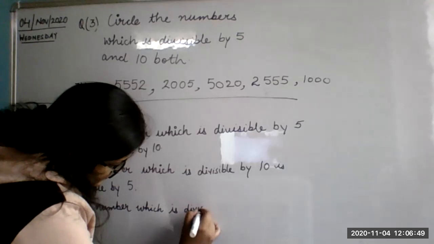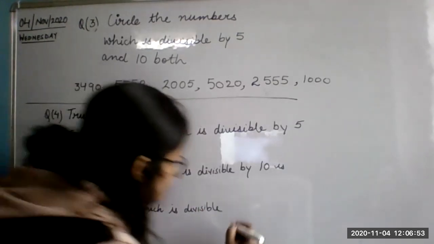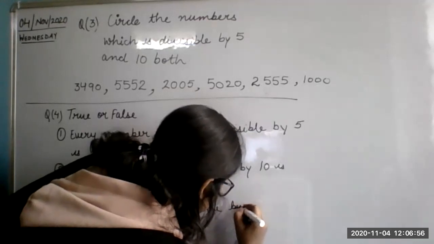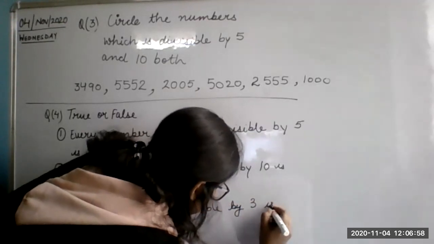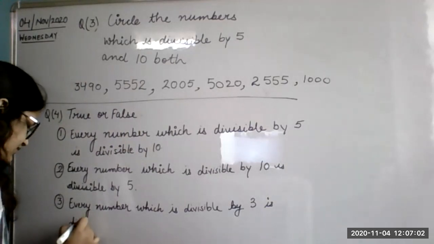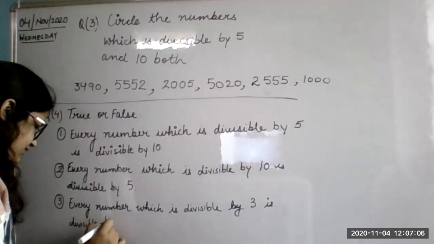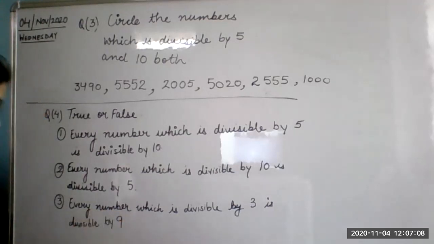Ma'am, please get aside. Beta, if I'll be aside, who will write this? Every number which is divisible by 3 is divisible by 9. Write these three. True, false.